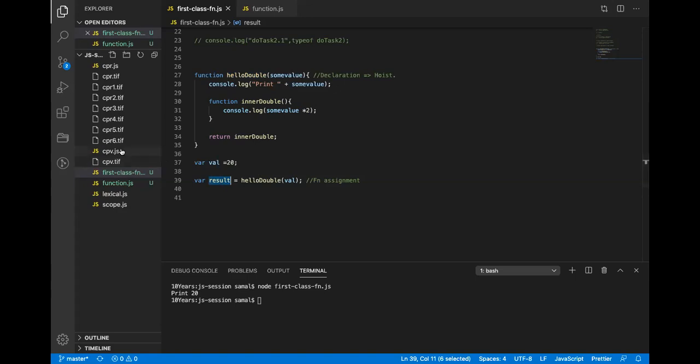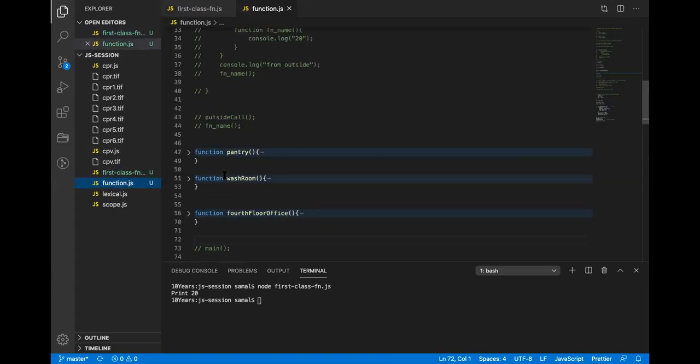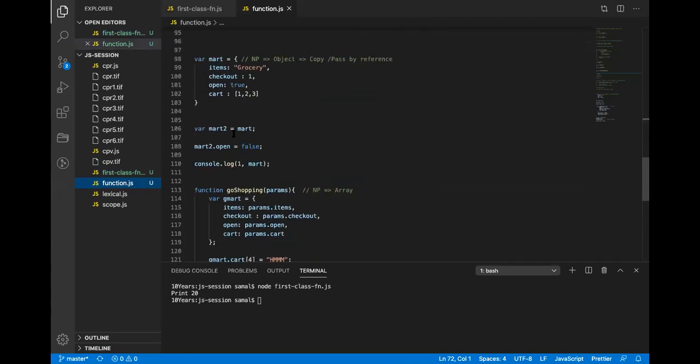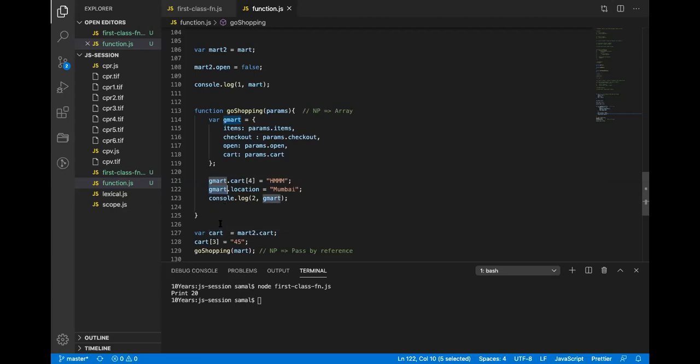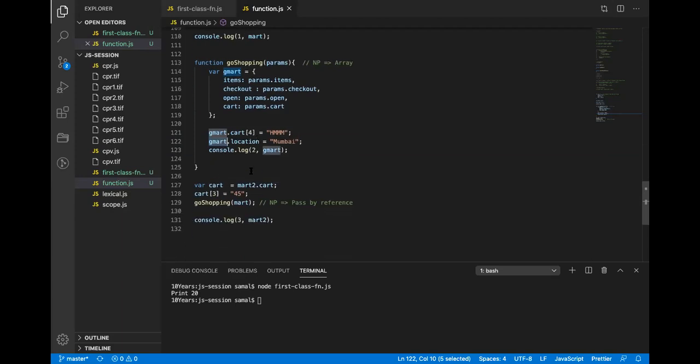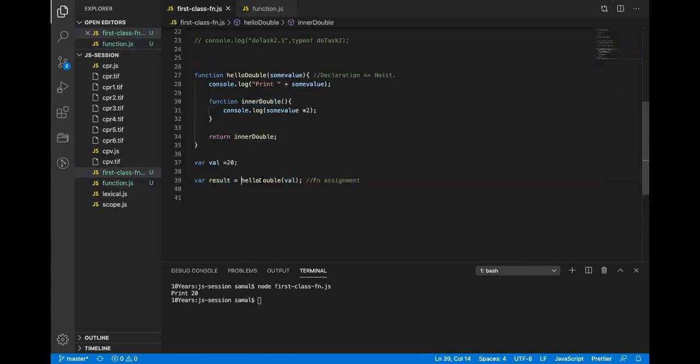If I go back to yesterday's example, there was a Mart, there was again Mart 2, and there was again Gmart here. If I change anywhere, it is affecting everything, because of the non-primitive nature and the pass by reference nature. Same happens here. When I call this function, the return value of this function is a reference to the inner double, and that is being assigned to a result, because in JavaScript function is a first class citizen.